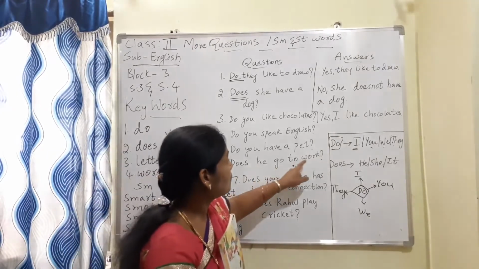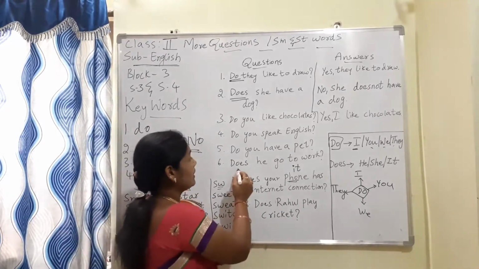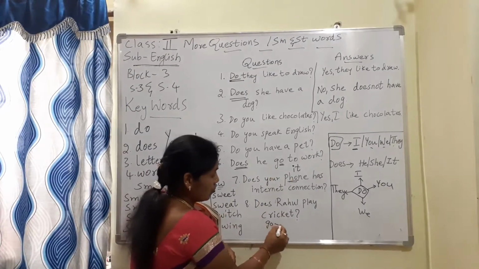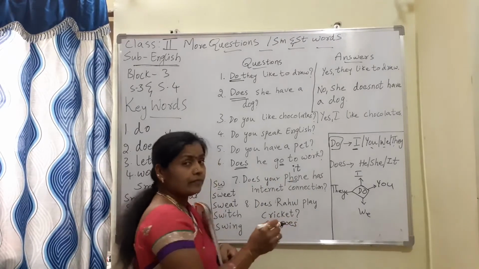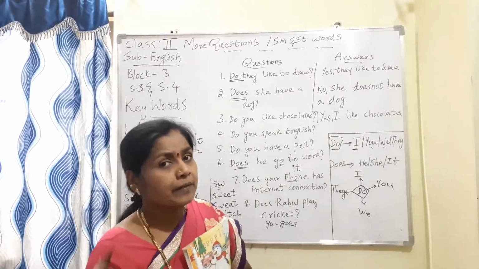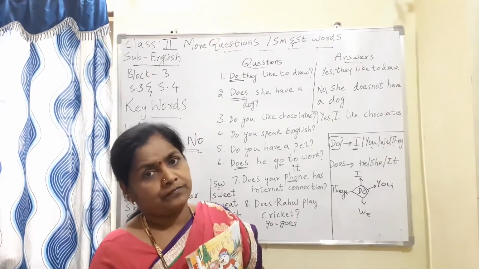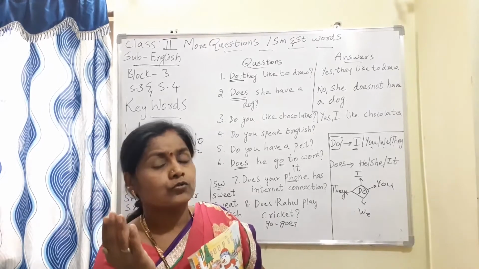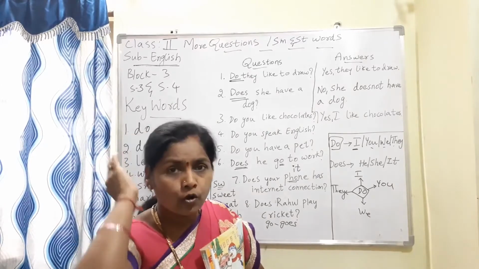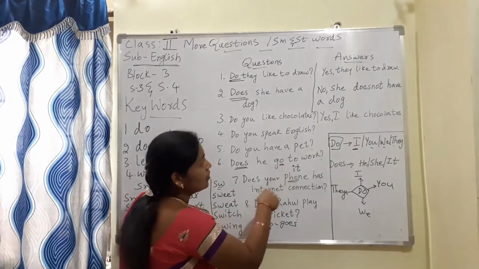Does he go to work? Yes, he goes to work. So here, whenever does is there, you should use the S form: go, goes, come, comes, eat, eats, beat, beats. If does is there, the verb will change into S form. Go means goes, eat, eats, beat, beats, comb, combs, play, plays. So like that the verb will change into S form.